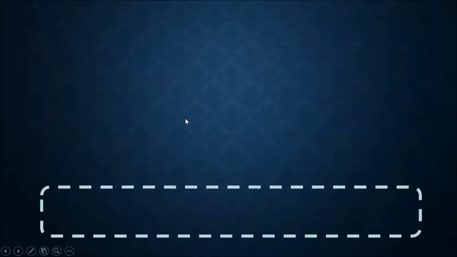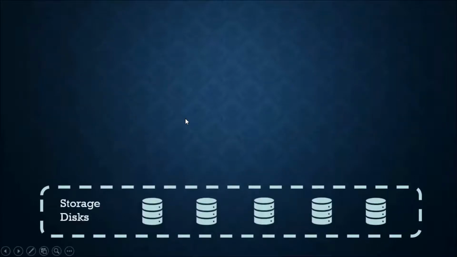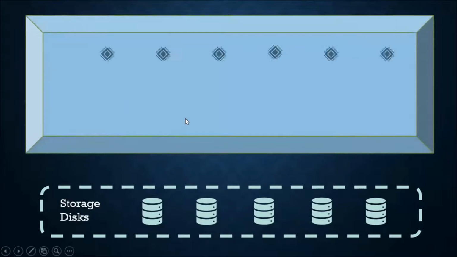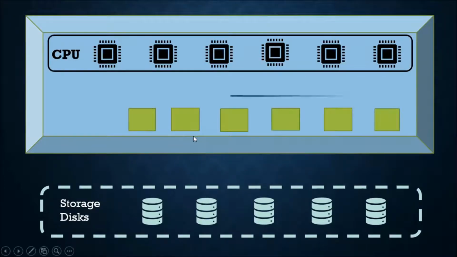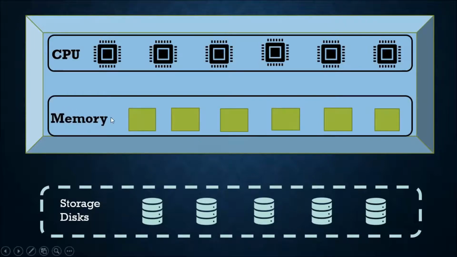For example, you have data on the disk, and you have a certain CPU processor. Nowadays, all processors come with cores. Cores means they can act individually. Multi-core processors. Imagine these are all multi-core. Your processor is fast, but your disk is slow. That is the problem. That's why, as described earlier, we place the data in memory, so that the memory inside the processor is fast. That is called in-memory, right?